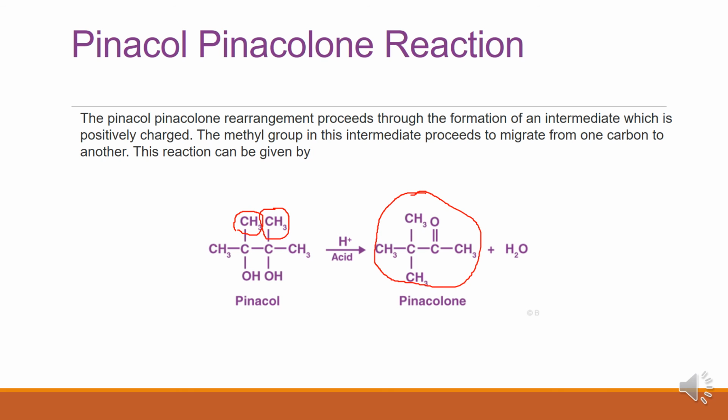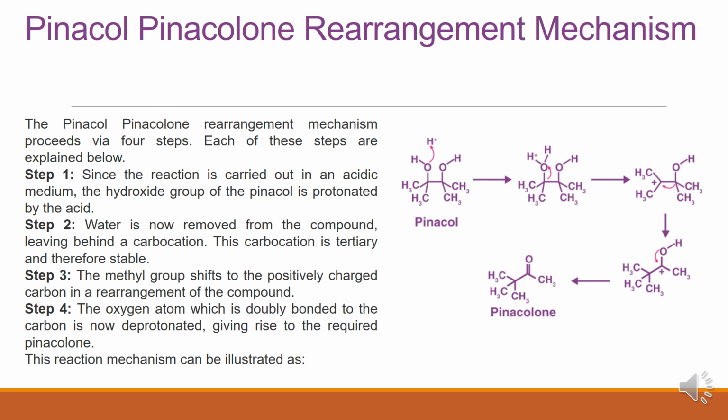Because of this migration, ketone generation takes place. Let us look at the mechanism. As I said, intermediate formation takes place, and via the intermediate, pinacol to pinacolone formation takes place.